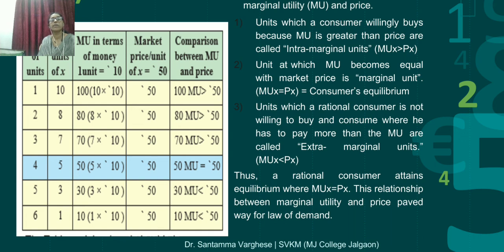The relationship between marginal utility and price paves the way for the law of demand. So we studied the law of demand due to this marginal utility. That is why a person demands a product. In the next chapter, the third chapter, we will study demand analysis, so this chapter is useful for you. Students, just go through all of this. I hope that you understood it.